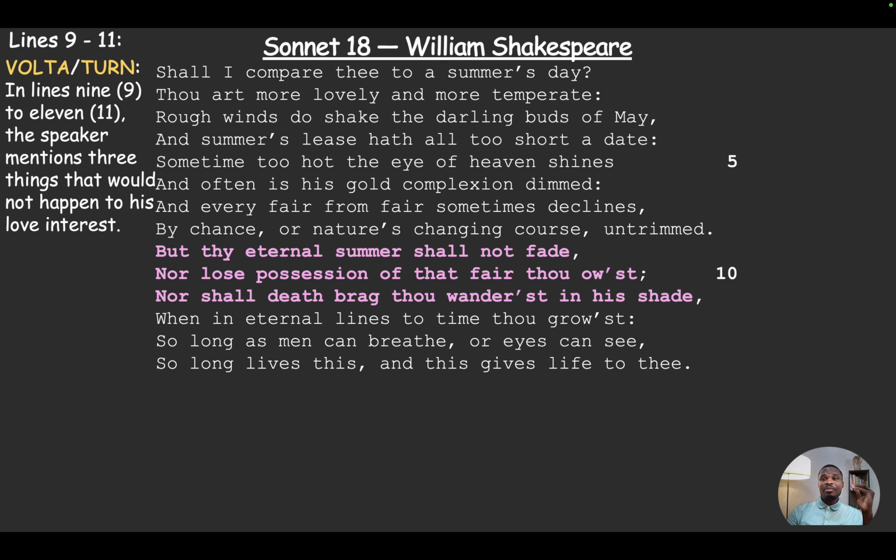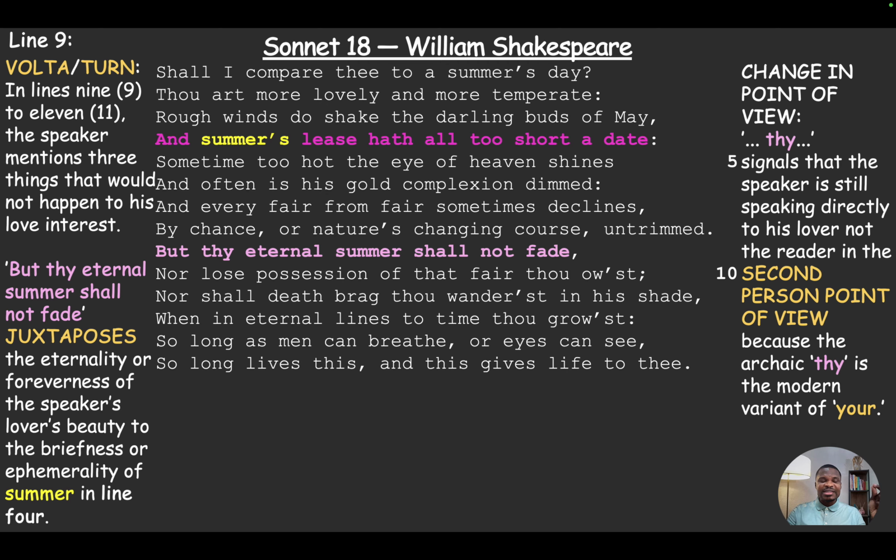Now, from line 9, we see a volta, or a shift, in the poem. So in lines 9 to 11, the speaker mentions three things that would not happen to his love interest. Remember, he starts off the poem with a rhetorical question and then claims that his lover is more lovely and more temperate. Then he lists five negatives of summer and then mentions the reason for the fifth one. So from line 9 to line 11, he begins to tell us things about his love interest.